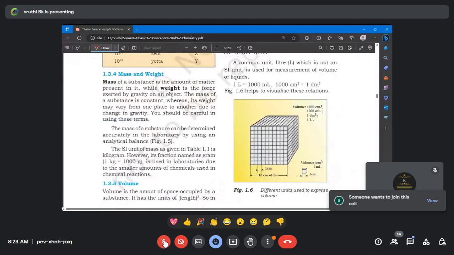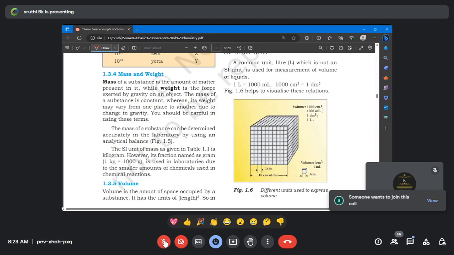This is also something you learned in the lower classes. What's the difference between mass and weight? Mass is the amount of matter in a body, and weight is how much gravity is acting on a body. Perfect. So mass is the actual amount of matter present in a particular substance. But weight will vary from place to place, like planet to planet. On Earth the weight is different, and on another planet the weight will differ, but the mass will be the same on all the planets. So weight is based on gravity, but mass is the actual amount of matter present in it.